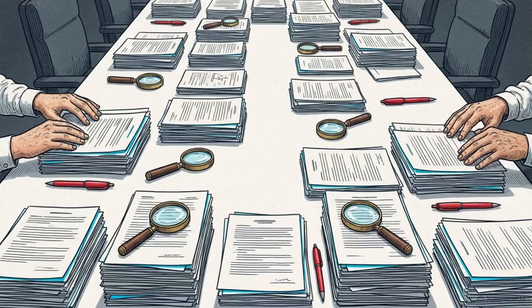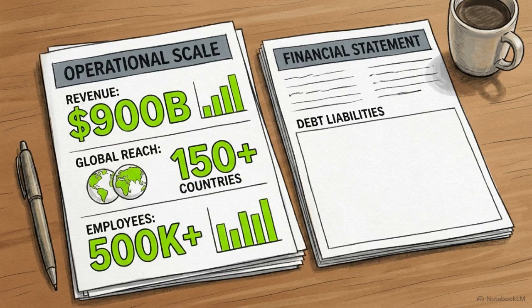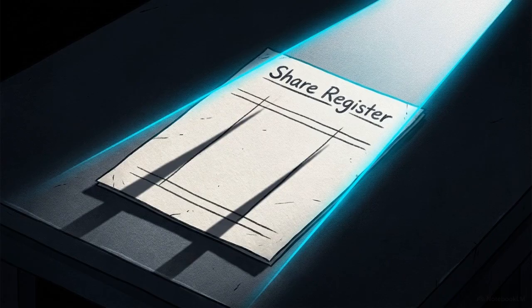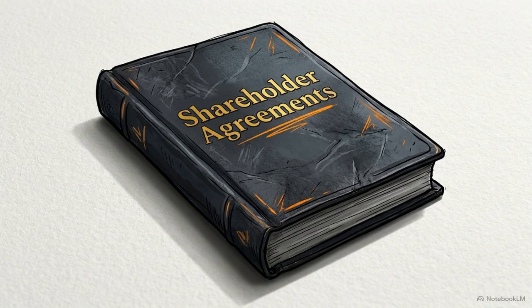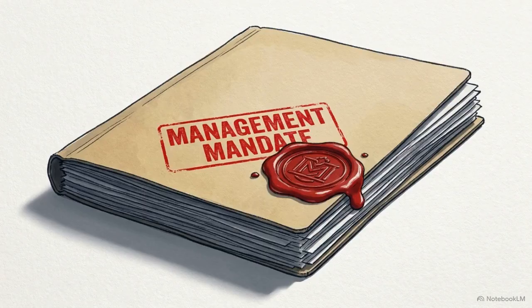In practice, applying this standard demands rigorous evidence gathering from corporate finance teams and external auditors. Control conclusions are universally classified as high judgment areas. They are heavily scrutinized because management teams frequently face powerful incentives to keep debt off the books or inflate their operational scale. Proving control requires cross-departmental documentation. A share register is useless without the accompanying signed shareholder agreements, option schedules, debt covenants, and management mandates.